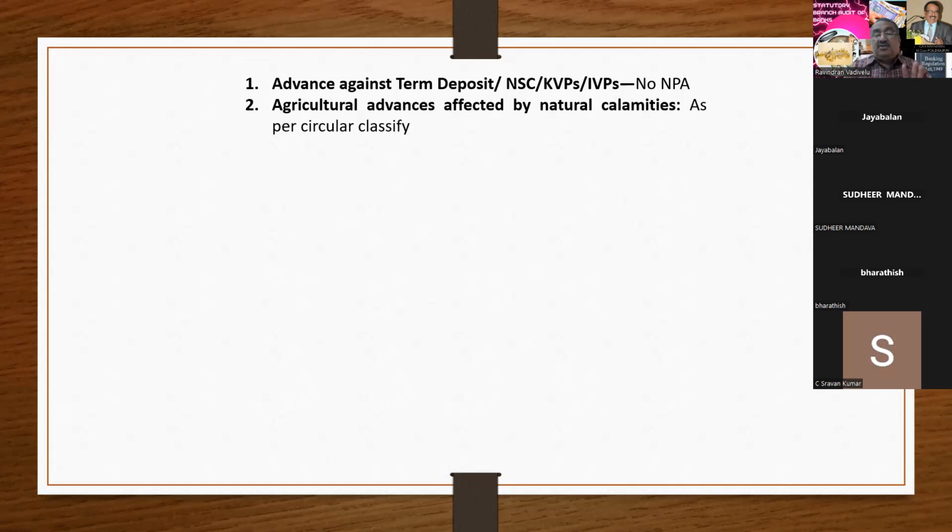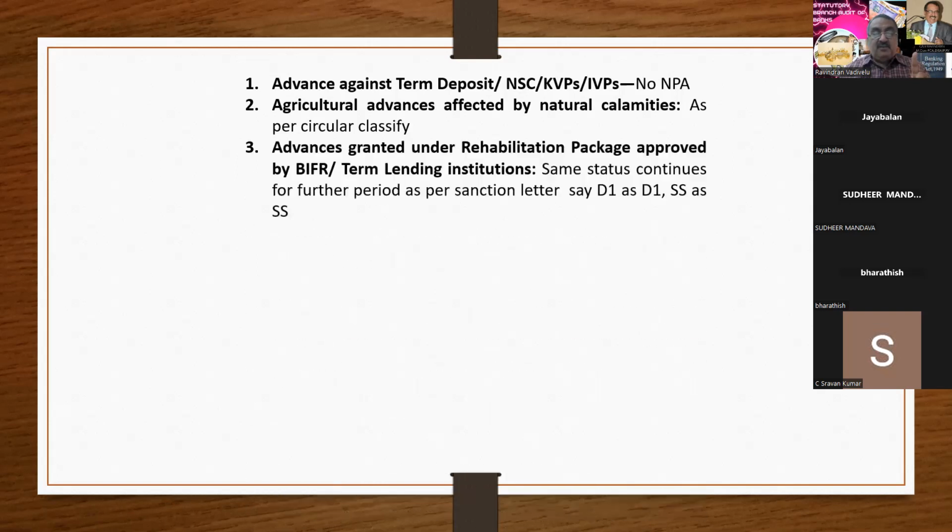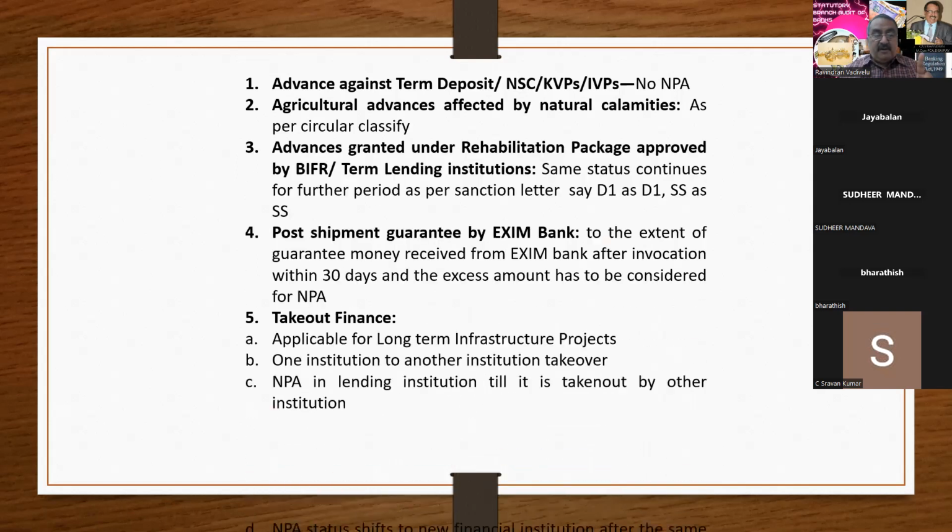That is not correct. Whenever the bankers say, sir, we have got a natural calamity circular and we have given effect, that is totally wrong. In that natural calamity circular, there should be a specific sanction that the circular is applicable only for this area. This point you have to see. Next point, this I'll just skip.